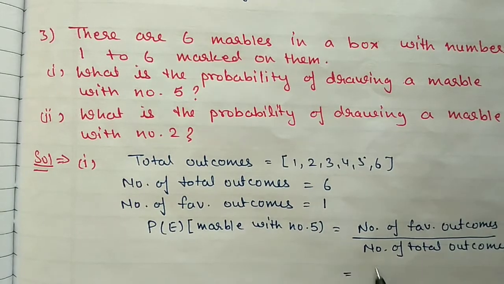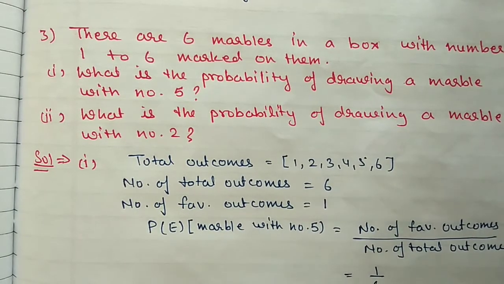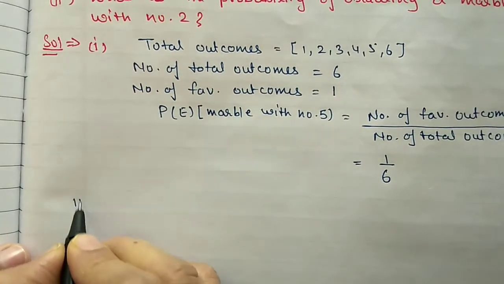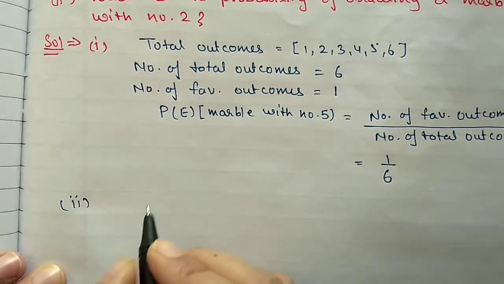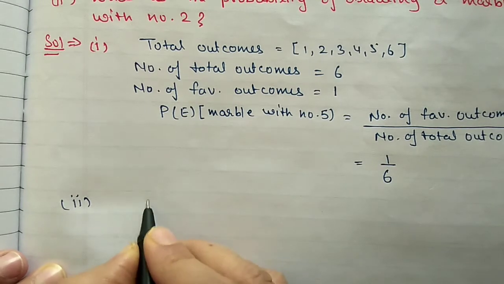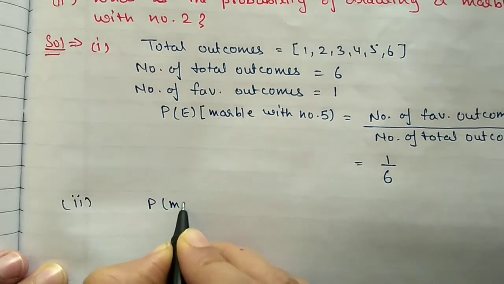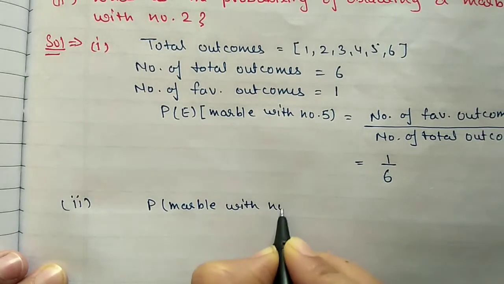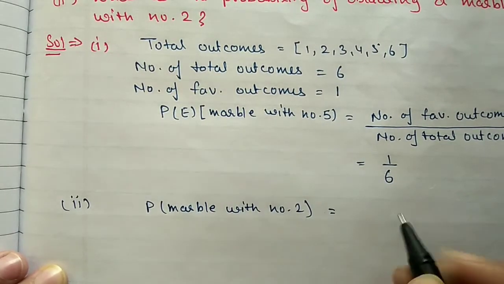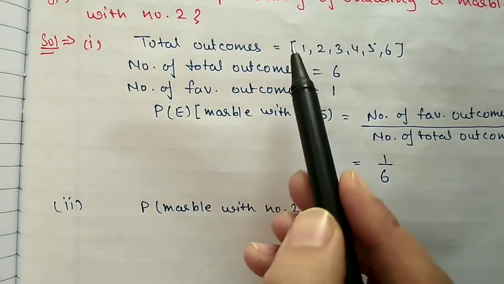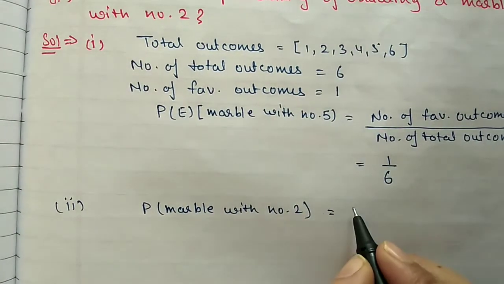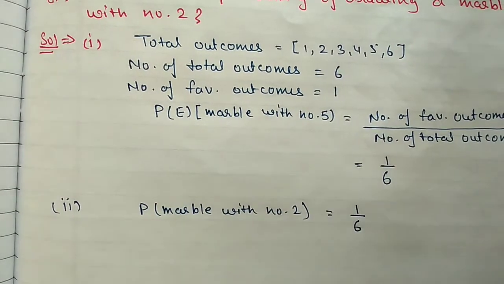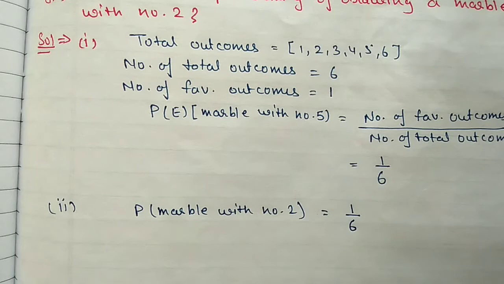Favorable outcome is only 1 and total are 6. So the answer is 1 by 6. Second condition, what is the probability of drawing a marble with number 2? Again, the number of favorable outcomes: 2 is written on only one marble. So only one condition is there and the total is the same, 6. So this is also 1 by 6.